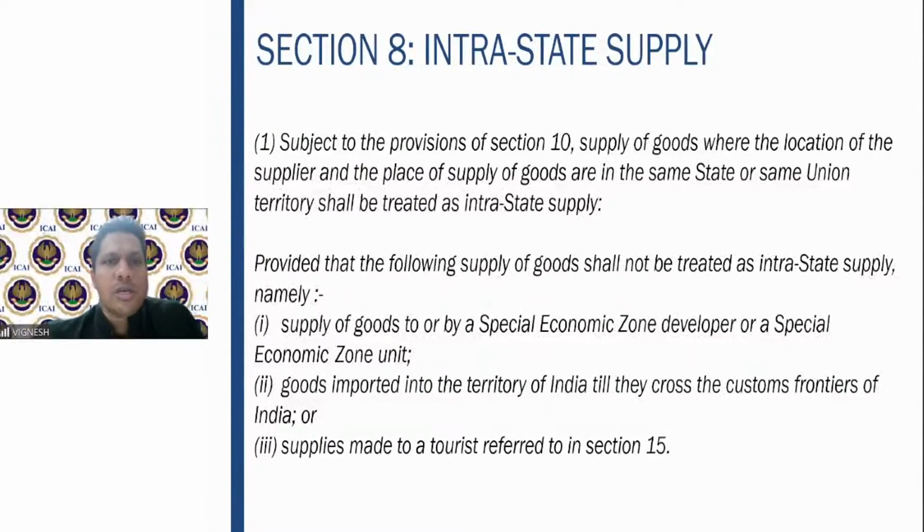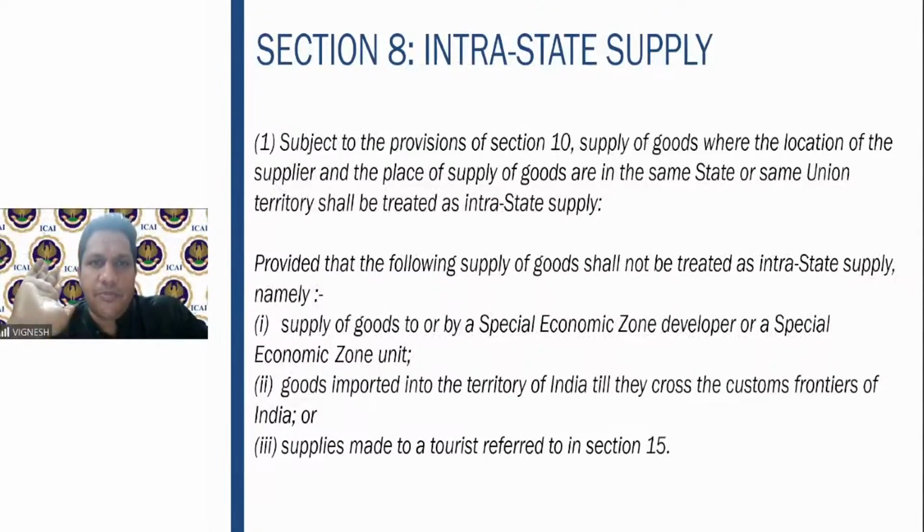So importing goods till they cross the customs frontiers will also not be treated as intrastate supply. Next one, supply is made to a tourist referred to in section 15. Very interesting point. A tourist means a person who is coming from outside the country and stays here for a maximum period of 6 months. If he is purchasing any product here, not service, because supply of goods is clearly given as per the provision, it will not be an intrastate supply, it is an interstate supply.